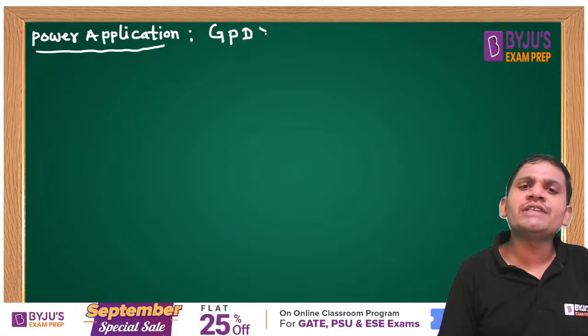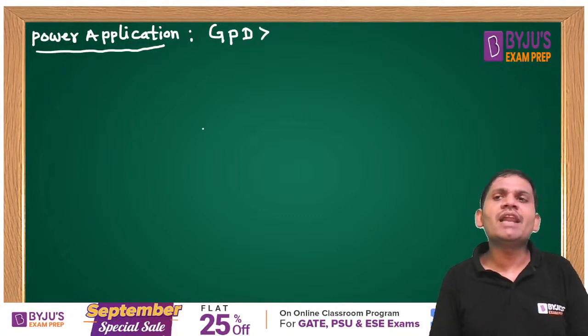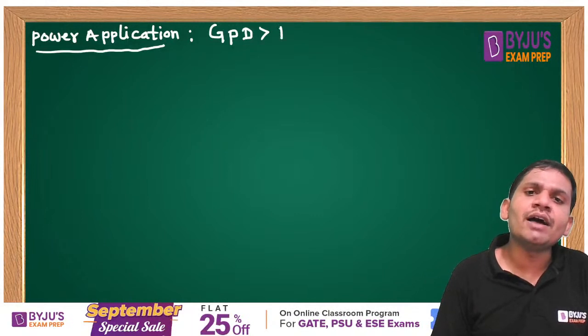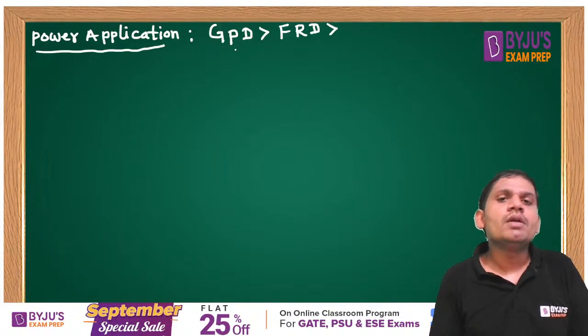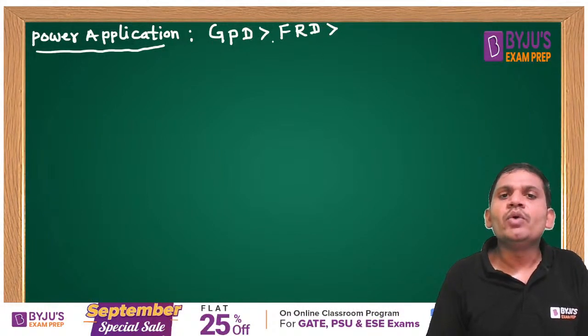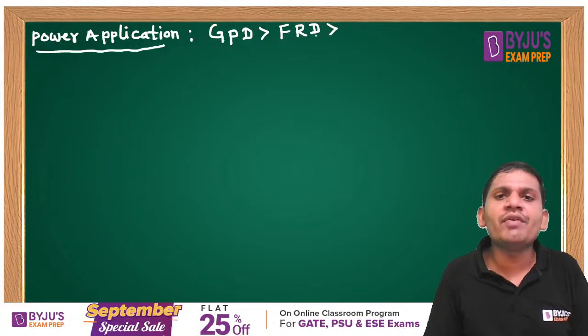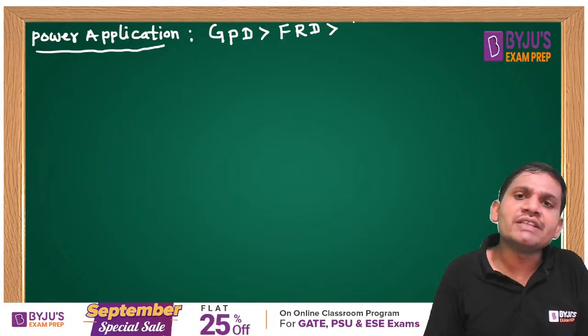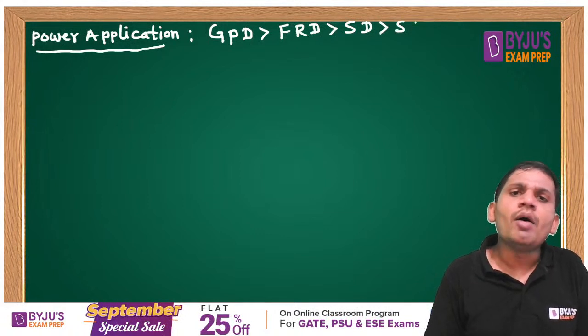General purpose diodes are used for high power application. The next one is fast recovery diodes, then Schottky diodes. The least power application is silicon carbide diodes.